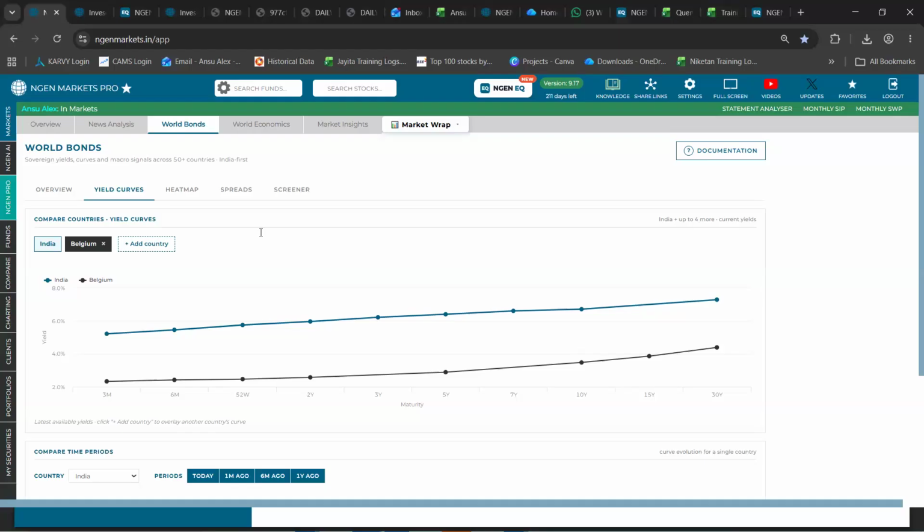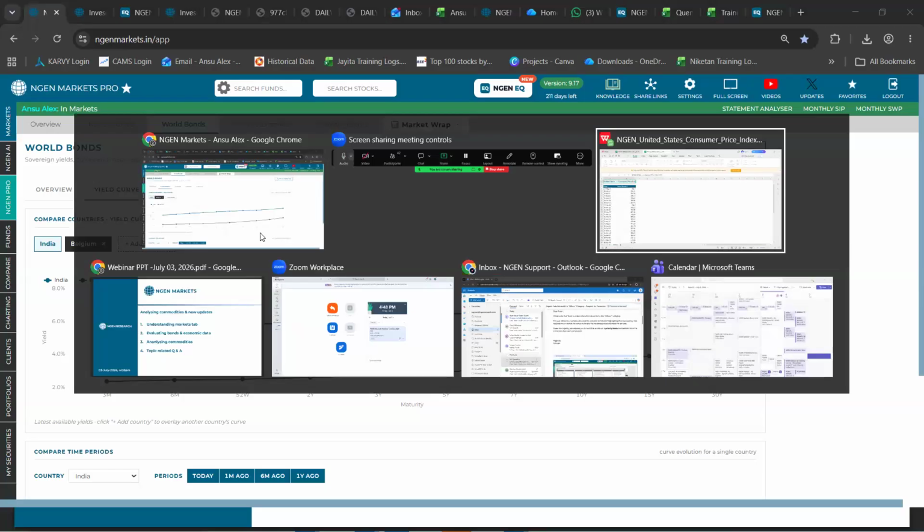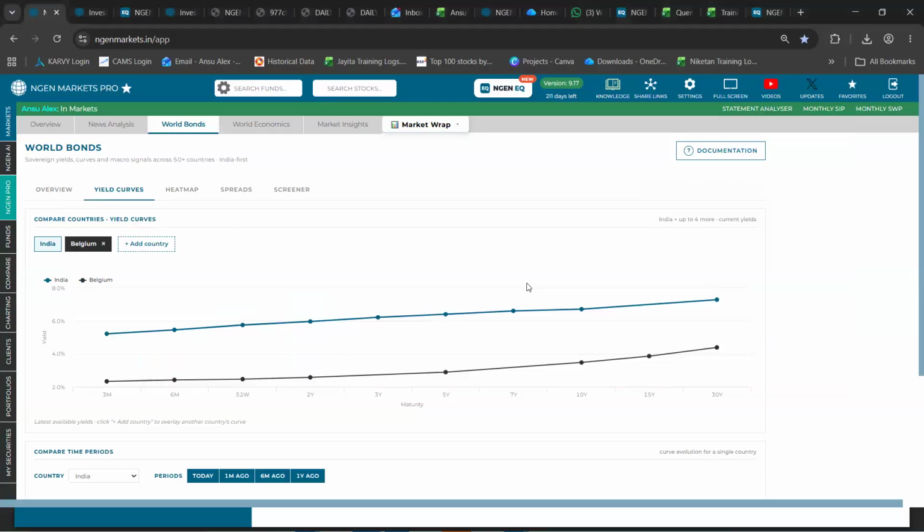So there's another question. Are returns on gold and silver based on rupee or dollar? Currently, what we show on the platform for gold as a commodity, or silver as a commodity, is in dollars, not rupees.